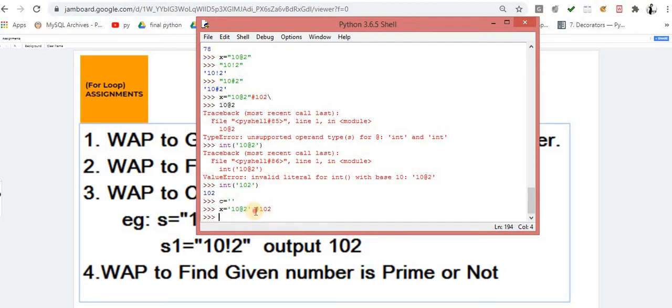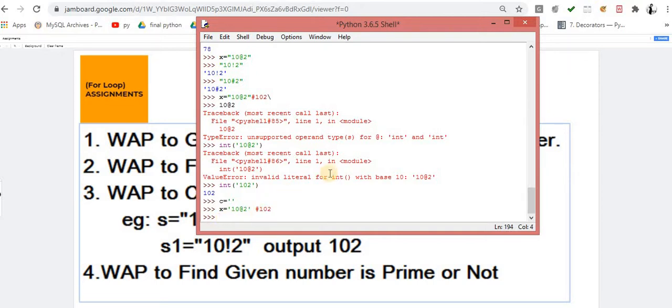For the people who don't know why I use hash, it is for commenting. When you come from a C++ background, there you use double slashes, but here you use the hash. The hash means I don't want to execute this; it is just for commenting and is none of the concern of your logic. Here we use the hash; in other programming languages we use double slashes.